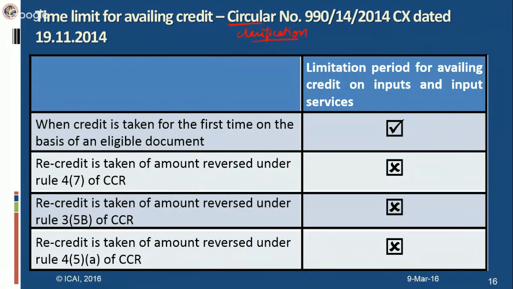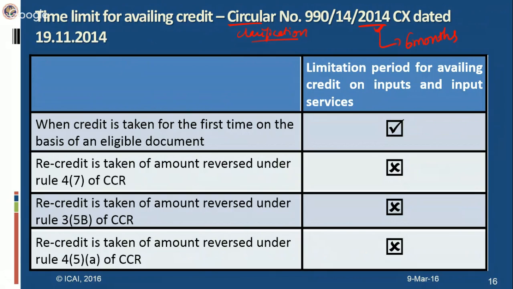As we can see from the date of the circular, this circular was issued when the time limit for the availment of CENVAT credit in case of inputs and input services was 6 months. But as the principles remain the same, this circular will also hold good in the current scenario.